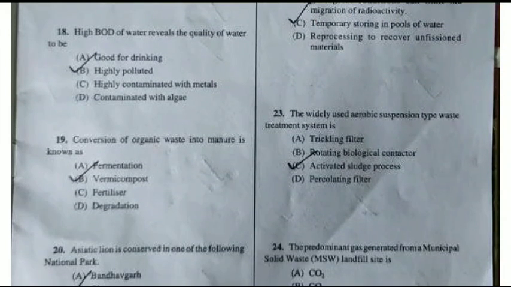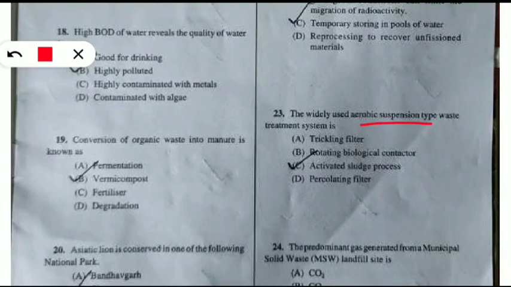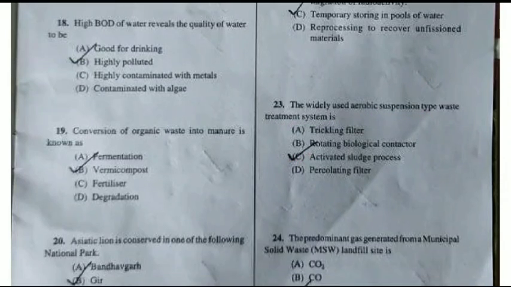Next question from the wastewater treatment again. The widely used aerobic suspension type waste treatment system is what? And here, one of the very frequent last question. Correct option will be option C. Activated sludge process is the process which is widely used in the aerobic suspension type of waste treatment system. Let's move to the next question.